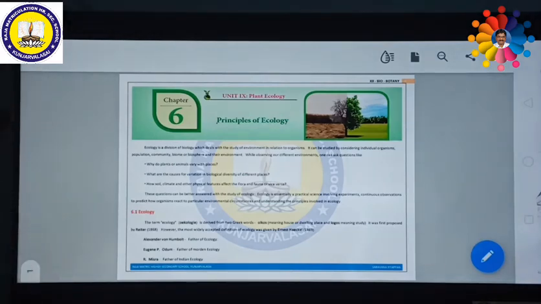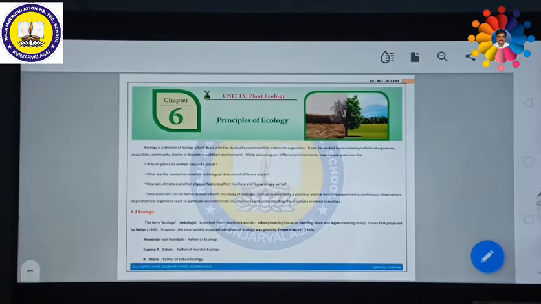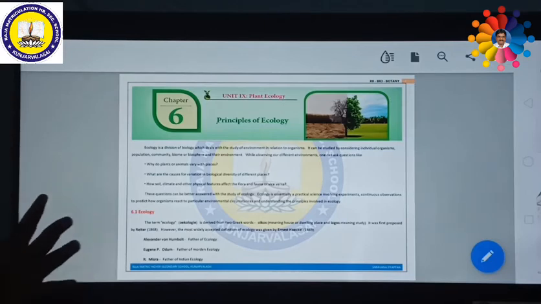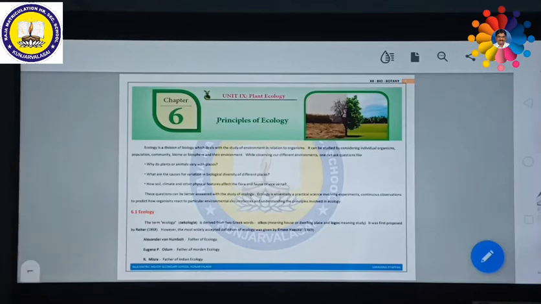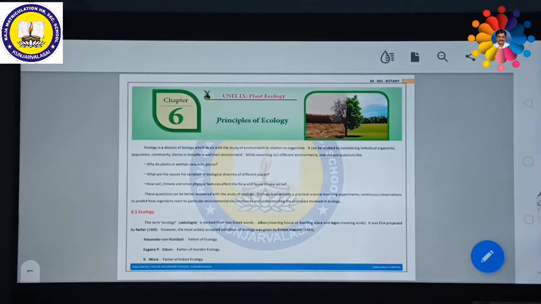These are various questions that might arise while we study ecology. These questions can be better answered with the study of ecology. If you study thoroughly and observe very carefully, then you can clearly solve the questions that have arisen for you.